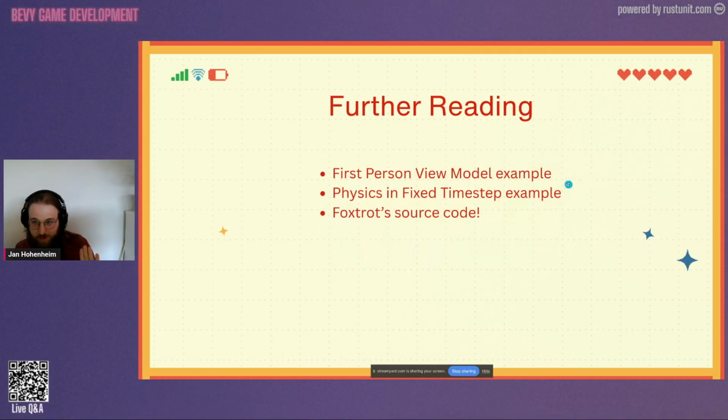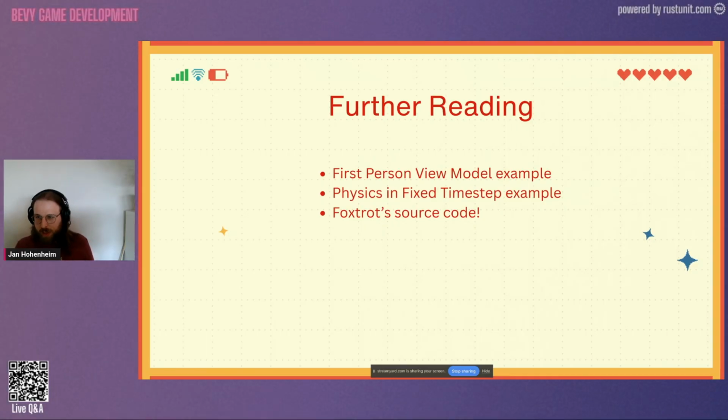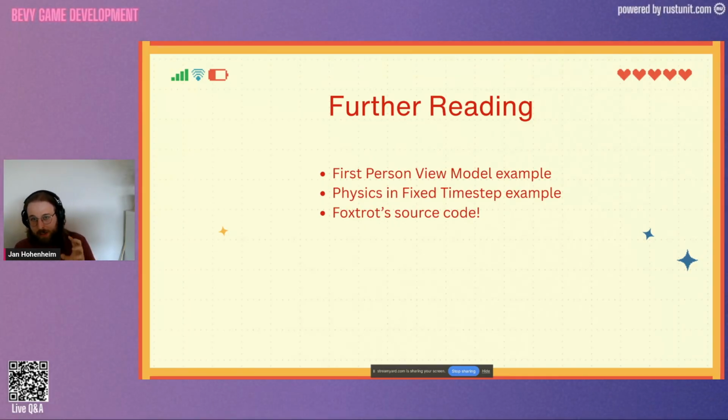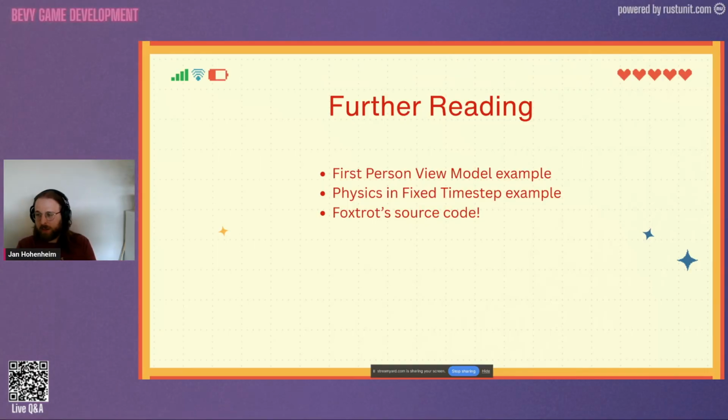If this sounded interesting to you, here is some further reading that I have prepared for you: the official first-person view model example that I contributed some while ago. This one shows you how to correctly set up cameras in first-person contexts, because in our demo, we didn't have any hands for the player. But if we had hands, this would be called a view model, and usually that is rendered using a separate camera. If you want to learn more about how and why that is done, look at that example.